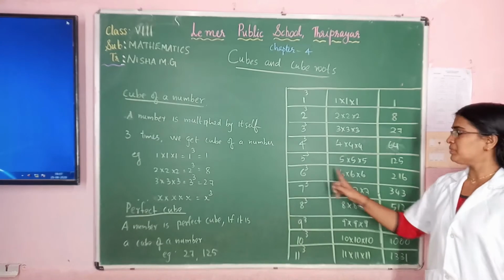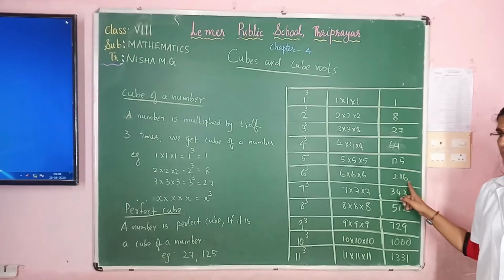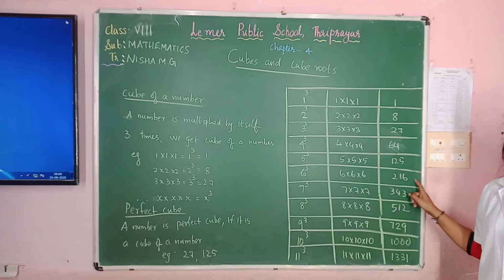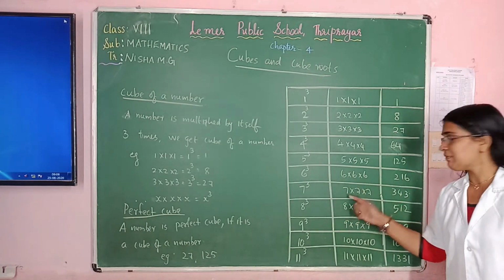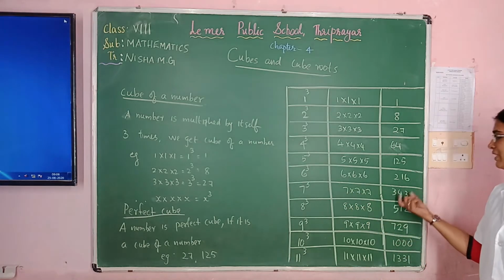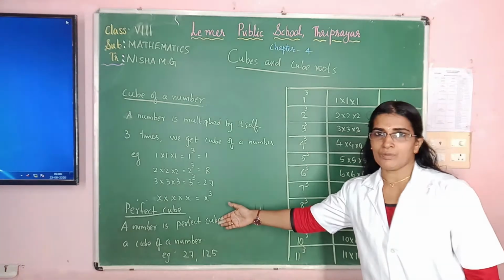Look here, children. 1, 8, 27, 64, 125. Now what is 6 cube? 6 into 6 into 6. What is the result? 216. So 216 is a perfect cube. 7 cube. How did we get 7 cube? Multiply 7 how many times? 3 times. And what is the result? 343. So 343 is a perfect cube.